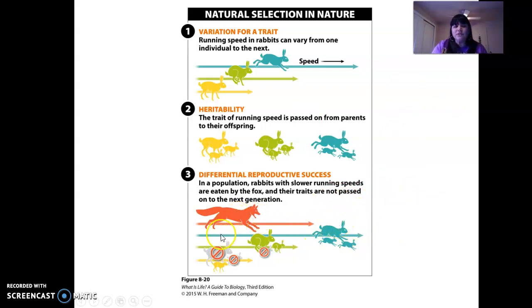And of course, the fox population would be evolving too. So there's this thing called coevolution. And we see this a lot in nature. Okay, so the four mechanisms: mutation was one, genetic drift was one, migration was one, and then natural selection. And Darwin talked about evolution through natural selection.